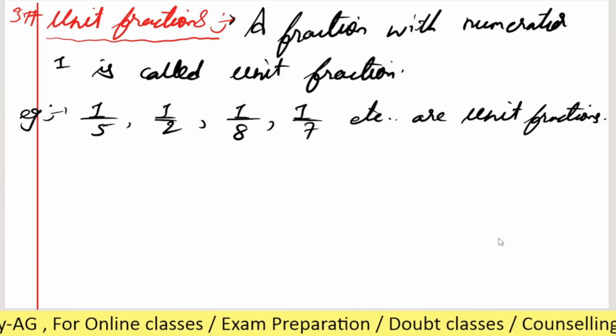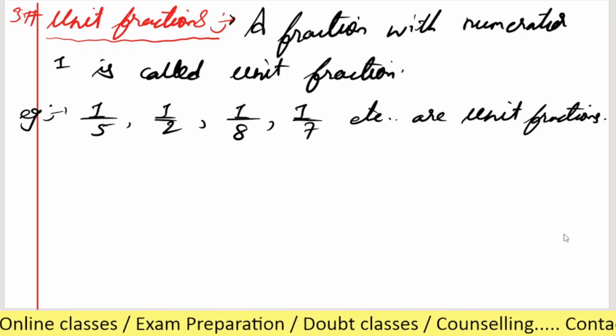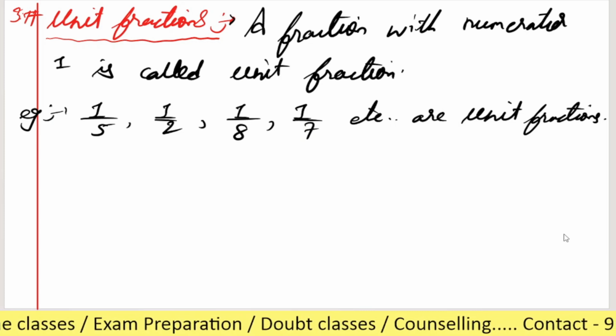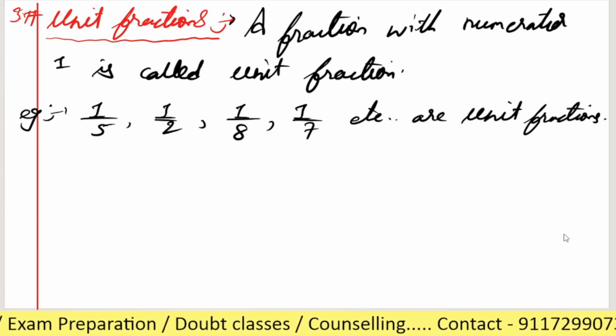And 0 by 1 does not exist, right? 0 by 1, yes, it will exist. 1 by 0 will not exist. The denominator should not be 0, but the numerator can be 0.